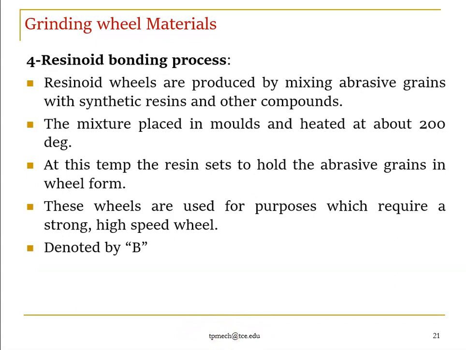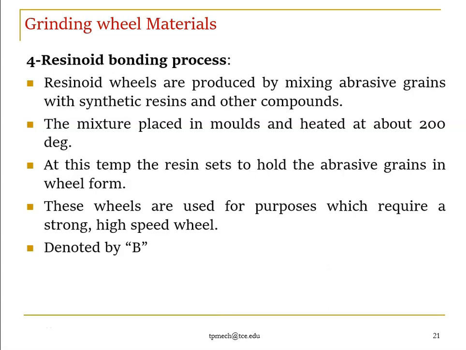The fourth process is the resinoid bonding process. It is produced by mixing abrasive grains with synthetic resins. Synthetic resin looks like normal home paint. If you want other property enhancement, you can add other components also. The mixture is placed in the mold and heated at about 200 degrees Celsius. So it is like casting, right? At this temperature, the resin sets and holds the abrasive grains in wheel form.